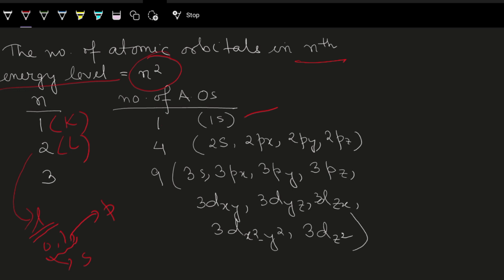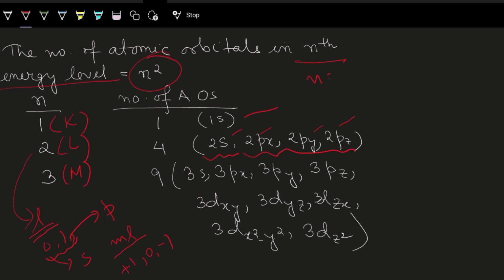So for n is equal to 2, it is 2s and 2p, and for 2p, ml can have values plus 1, 0 and minus 1. So it is 2px, 2py, 2pz along with 2s. So how many did we see? 1, 2, 3 and 4. So by the formula n square also we get to know we will have a maximum of 4 atomic orbitals for n is equal to 2. Now for the M shell it will be 9. Why? 3 square, 9. Let us just check it.